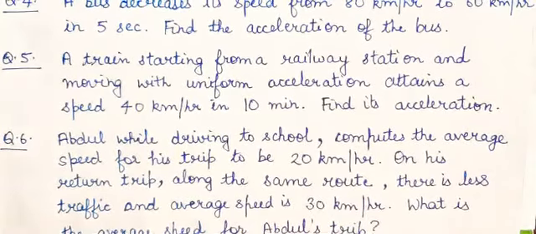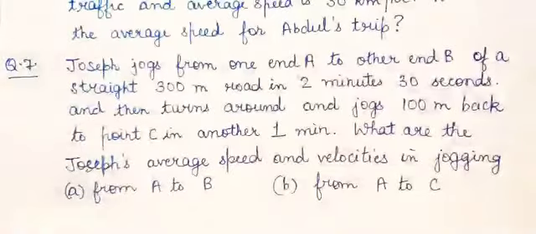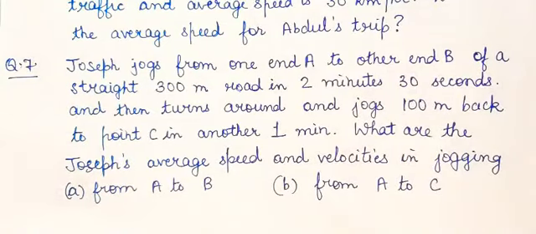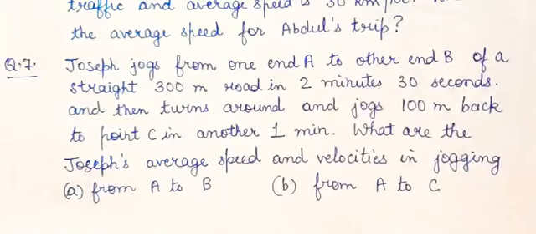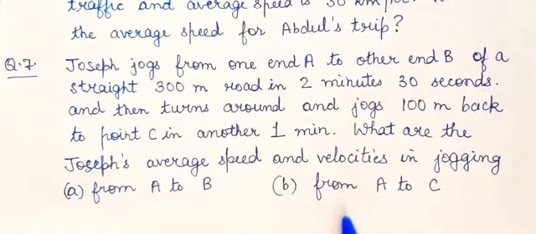Now your last question, question number 7. Joseph jogs from one end A to the other end B of a straight 300-meter road in 2 minutes 30 seconds, and then turns around and jogs 100 meter back to point C in another 1 minute. What are Joseph's average speed and average velocity in jogging, first from A to B, second from A to C?